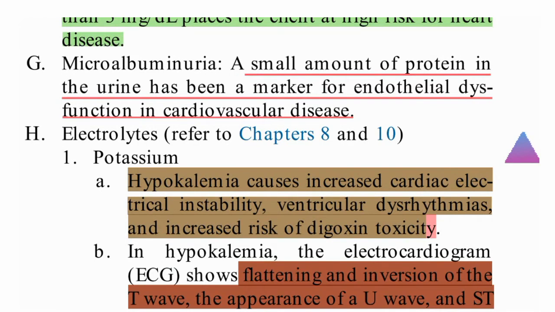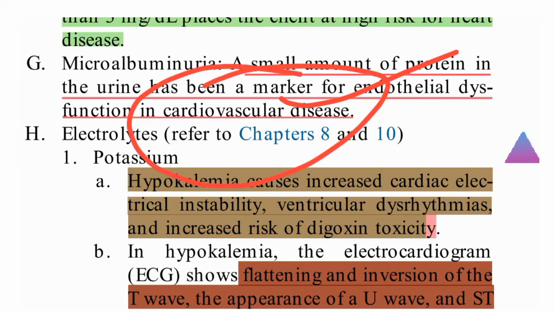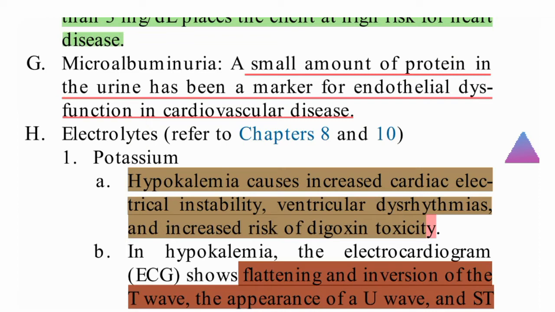Now coming to microalbuminuria. Microalbuminuria means a small amount of protein in the urine. When a small amount of protein is coming in the urine, it is a marker of endothelial dysfunction in cardiovascular disease. So it will be an indicator of endothelial dysfunction in cardiovascular disease. Microalbumin means a small amount of protein present in the urine, so this we need to see.